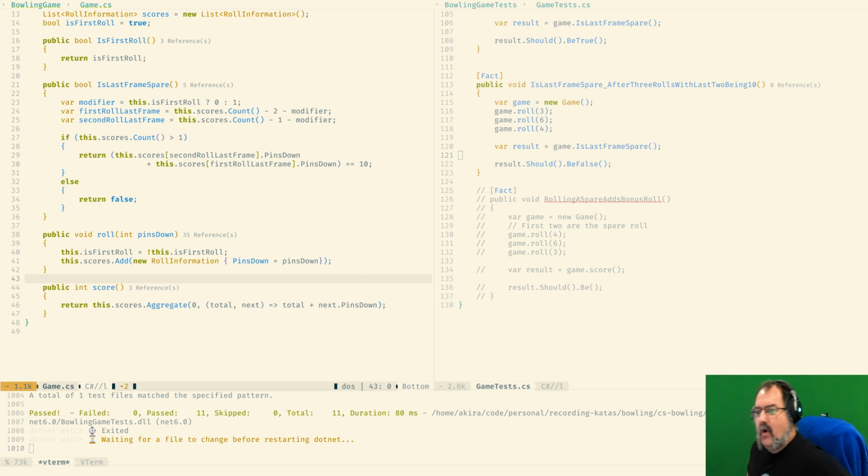So why do I want this information? Because I'm going to need to use it on the whole aggregate. So we wanted to have not just the pins, but the information about being the first roll or not of the frame.